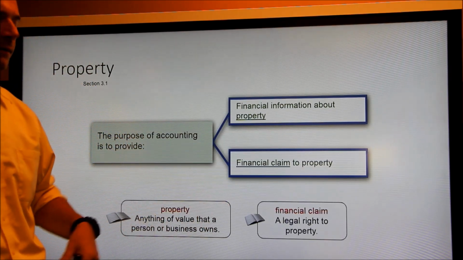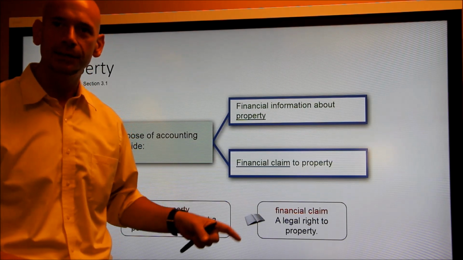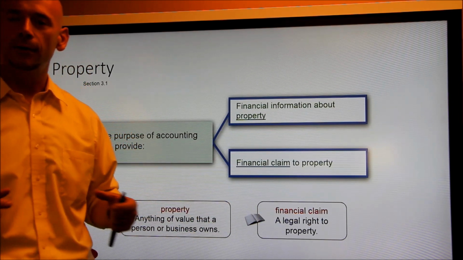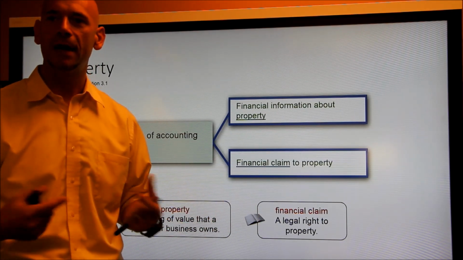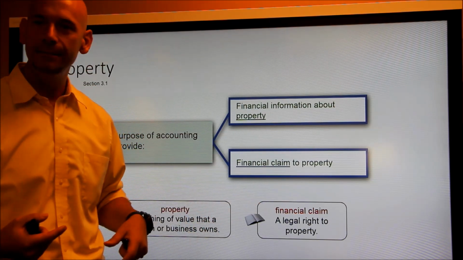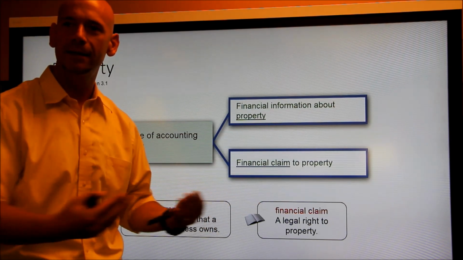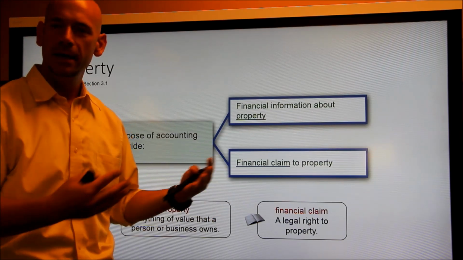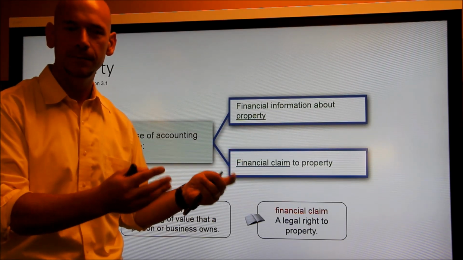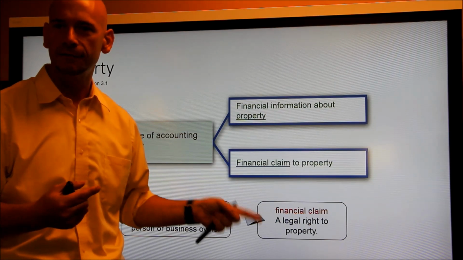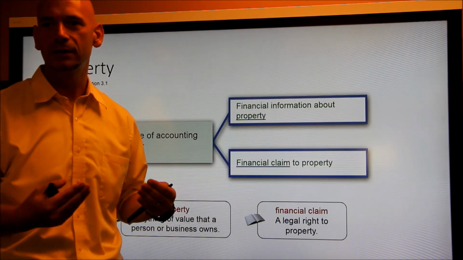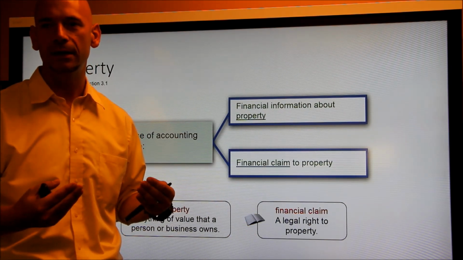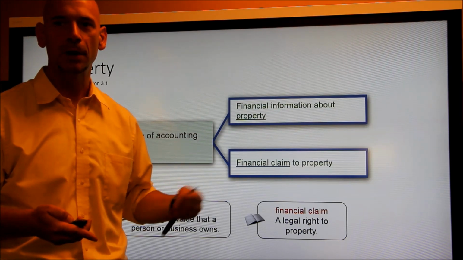The next thing is the financial claim to it. That's the legal right to it. So if you were to actually go and sell that property for $100 or for $500, whoever has a claim to it, that determines who would get the money that was given for the sale of that item. A financial claim is basically when you go and sell the property, who's going to receive the cash? Whoever has the financial claim to it, those are the ones that are going to receive the cash when you go and liquidate or sell your assets or your property.